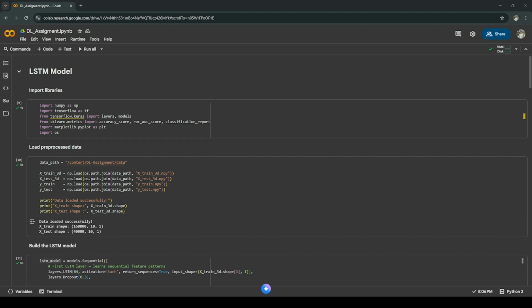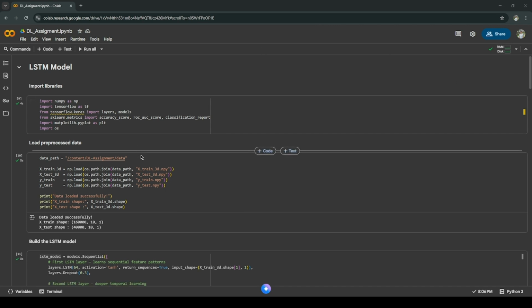Hello everyone, my name is WSL Priyantha and my registration number is IT22028846, and this is my deep learning project for the SC4050 module. I used the global house purchase dataset to predict whether a person will purchase a house using an LSTM model.